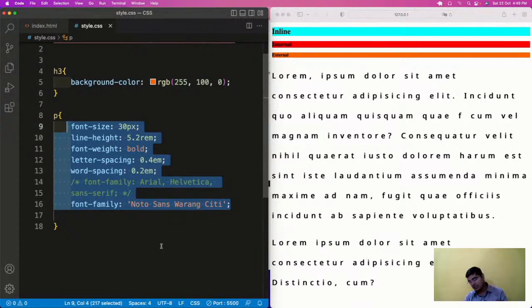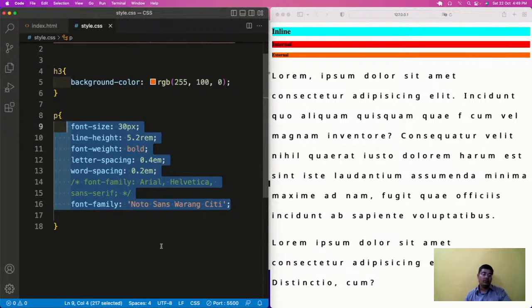So with this particular problem, classes and IDs has been introduced. So what are classes and what are IDs? So classes and IDs both are used to target an HTML element. Fine.